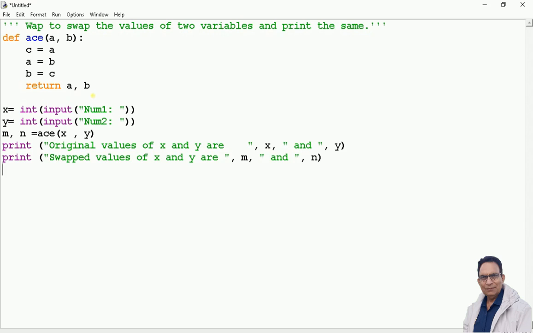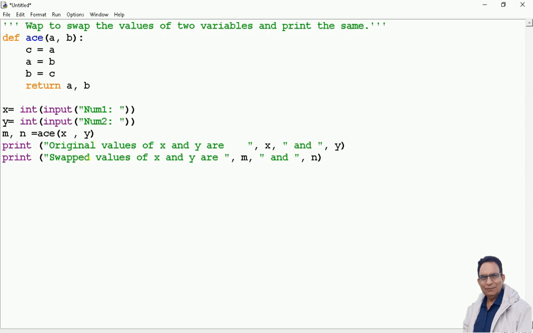Return a, b means whatsoever values of a and b, they are going out of the definition of the function here. Coming to the main program part, just see the indentation, it is not having indentation, it is coming from the beginning itself. So it is global to the function. What is global and local, we'll talk about. x and y, through x and y I am accepting two values, and then I say m comma n. This is a very important statement. m and n are two variables, equal to is(x, y).